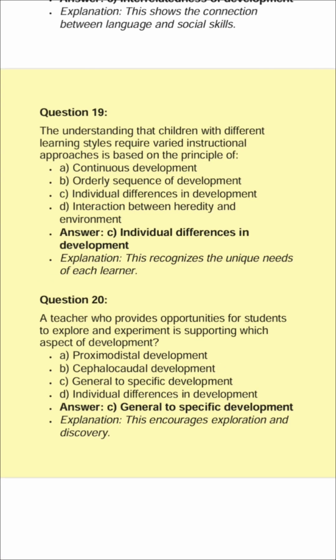Question 19. The understanding that children with different learning styles require varied instructional approaches is based on the principle of A. Continuous development. B. Orderly sequence of development. C. Individual differences in development. D. Interaction between heredity and environment. Answer: C. Individual differences in development. Explanation: this recognizes the unique needs of each learner.